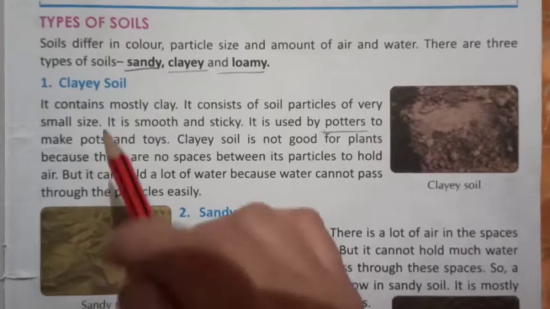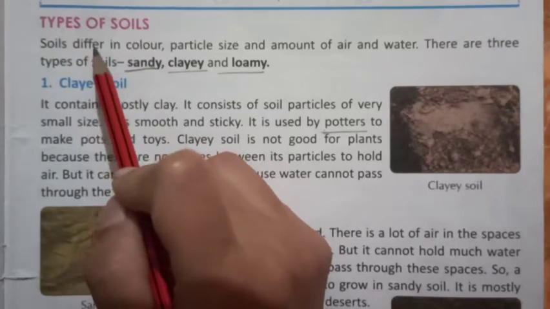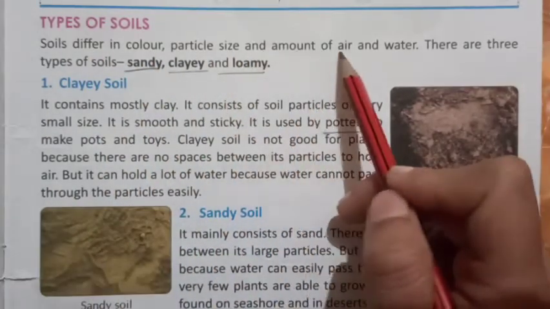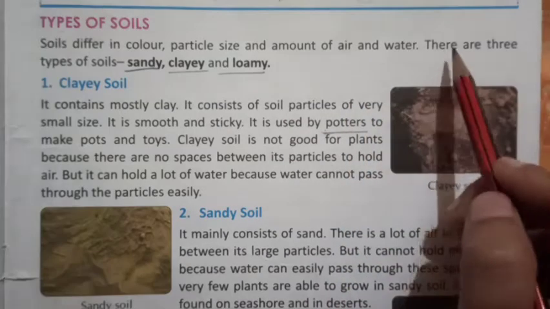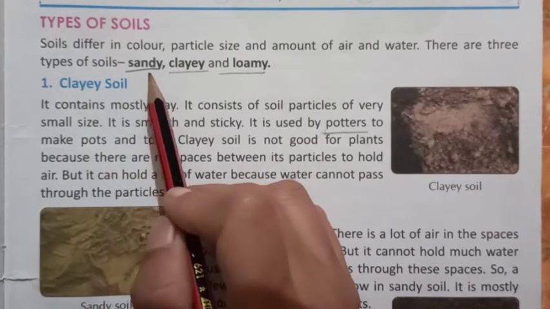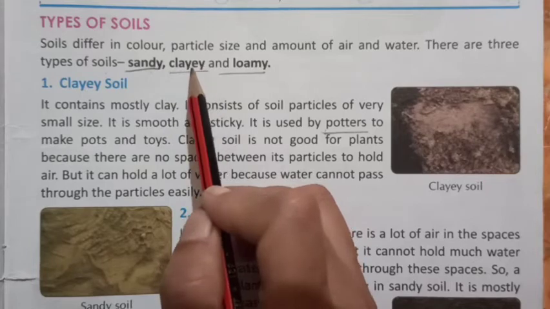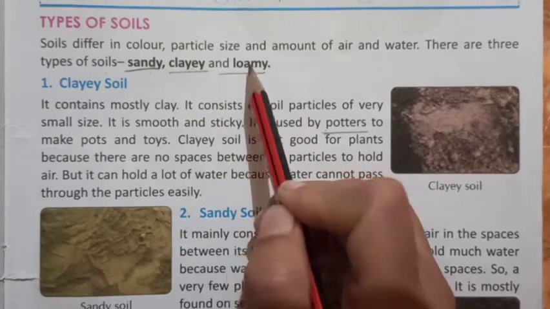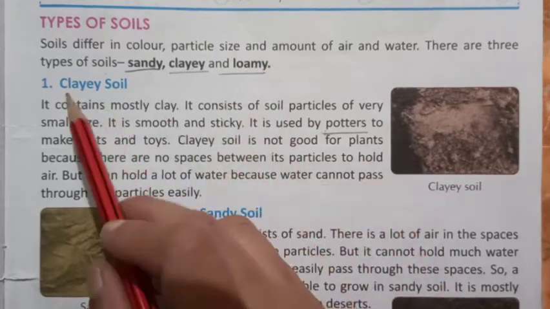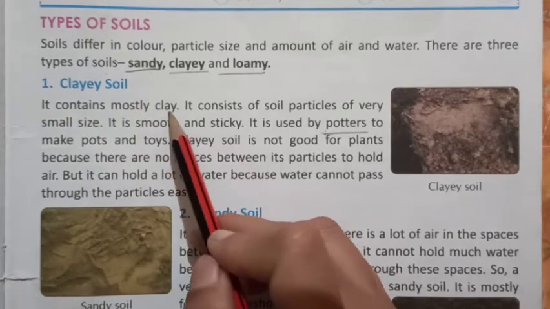Types of soils. Soils differ in color, particle size and amount of air and water. There are 3 types of soils: sandy, clayey, and loamy. Clayey soil. It contains mostly clay.